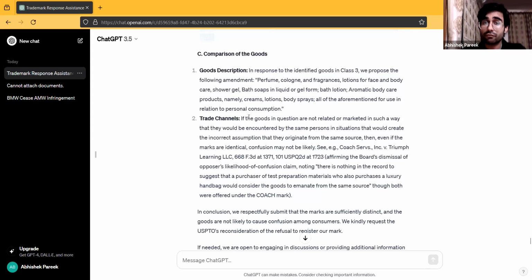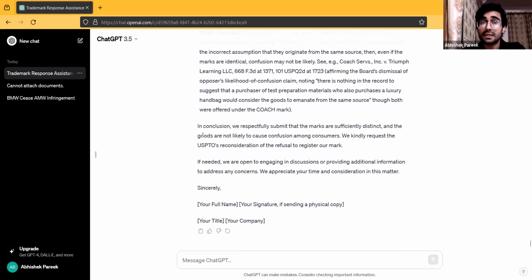With respect to comparison of the marks, there are two grounds: the description of the goods, and trade channels. Again, the goods description is as is, whatever had been stated by ChatGPT. It did not require any change. For trade channels, I have gotten added another case law which is going to support what I'm saying. And the third point I have gotten removed because it was not useful.